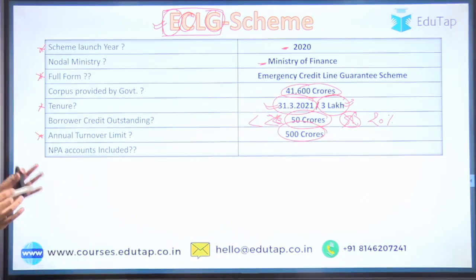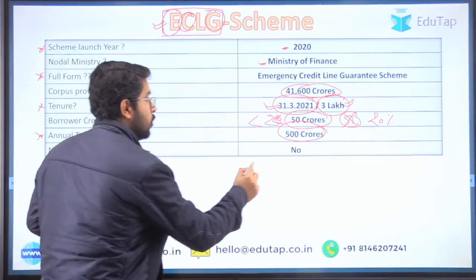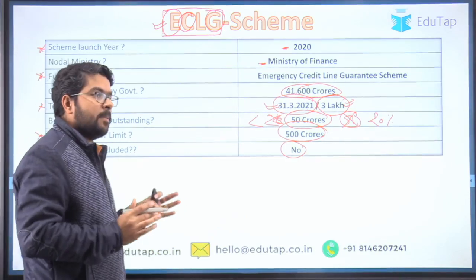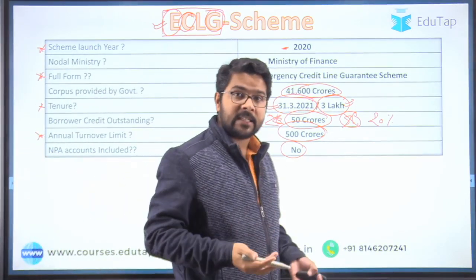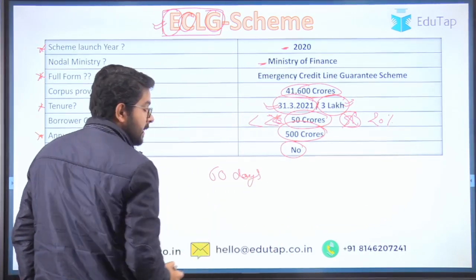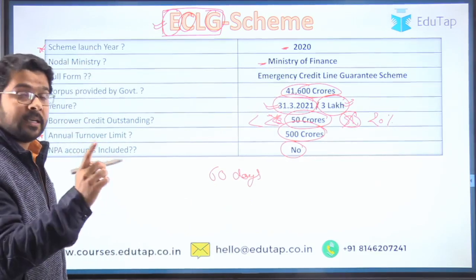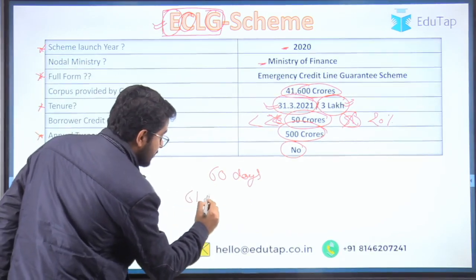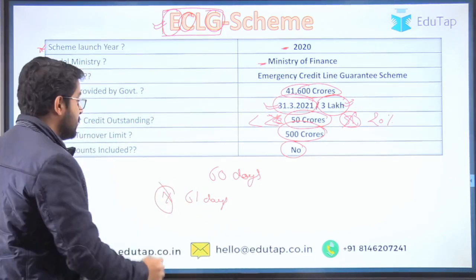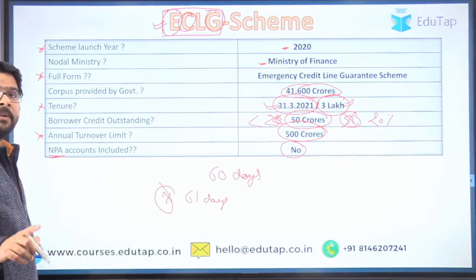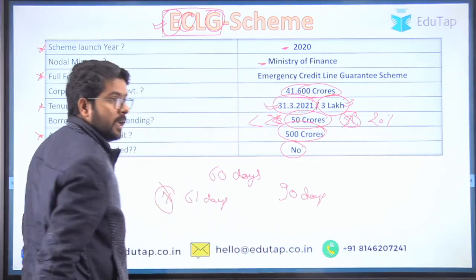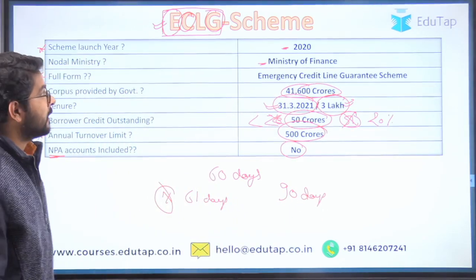Then, are NPA accounts included? The answer is no. I already mentioned this fact. Guys, if you have a pendency in payment of principal or interest for 60 days, then you are eligible to get the benefit. But if your pendency is for 61 days, then you are not. That's why I mentioned NPA accounts, because in NPA accounts your pendency is for 90 days. Okay, so this is one of the important aspects of this particular scheme.